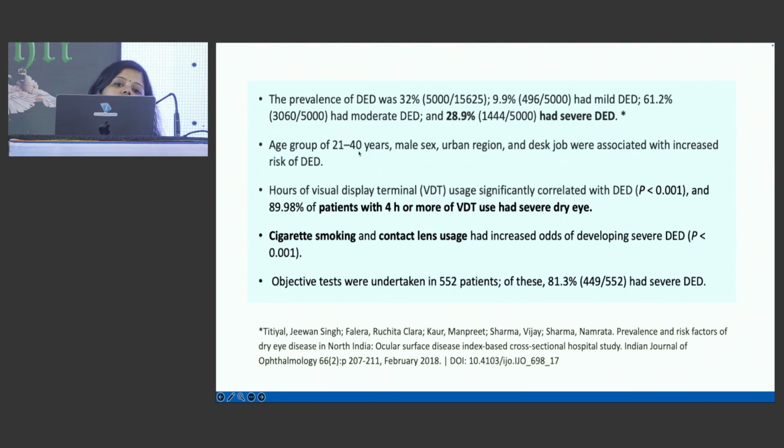And here, in the 21 to 40 age group, the male sex, unlike in other studies, were having more incidence of dry eye. Then urban population, desk job with computer usage were found to have increased incidence of dry eye. Then we are also seeing that patients with screen exposure of 4 hours or more were found to have severe dry eye. Also, cigarette smoking and contact lens usage had increased prevalence of developing severe dry eye.